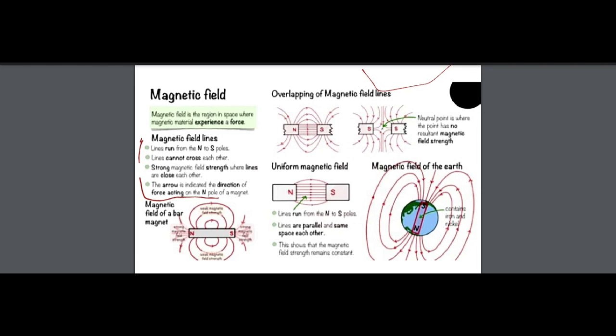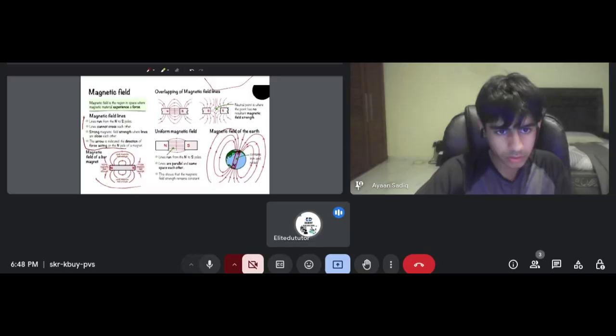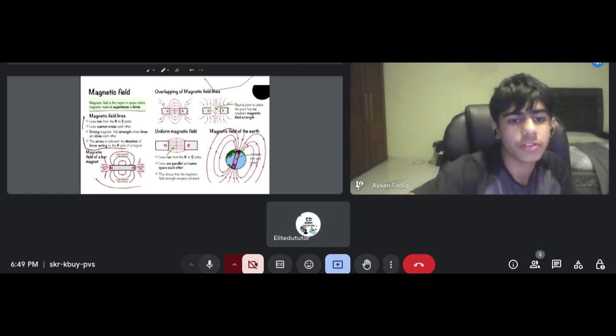Okay. So this is the magnetic field of a bar magnet. This is the best example of the magnetic field of a bar magnet. Okay. After the class, I will give you an exercise. You have to draw the bar magnet and you have to draw the field lines as well on a white sheet of paper.